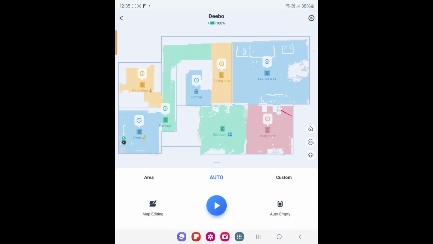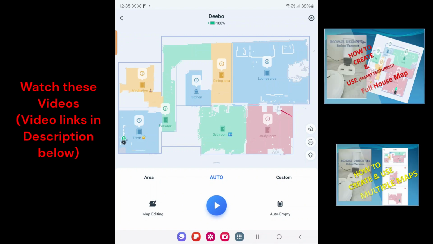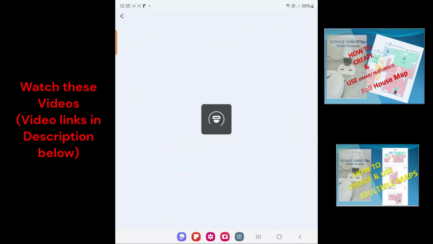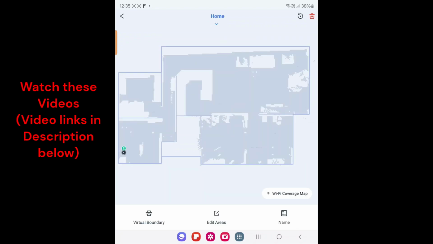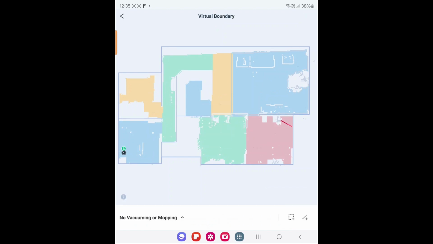To remove a virtual boundary, make sure you have the map on the ECOVACS Home app screen, which has the virtual boundary that you want to remove. Click on Map Editing, and you can see virtual boundaries here in the menu at the bottom. Click on Virtual Boundary.